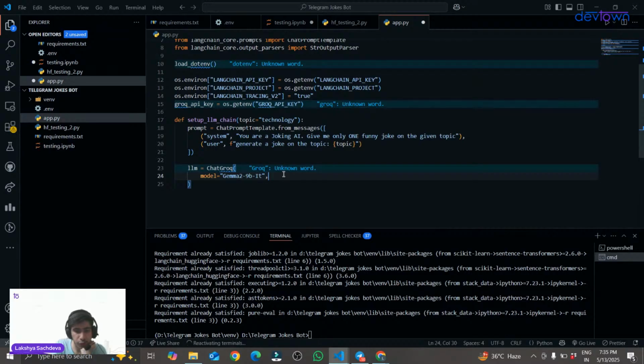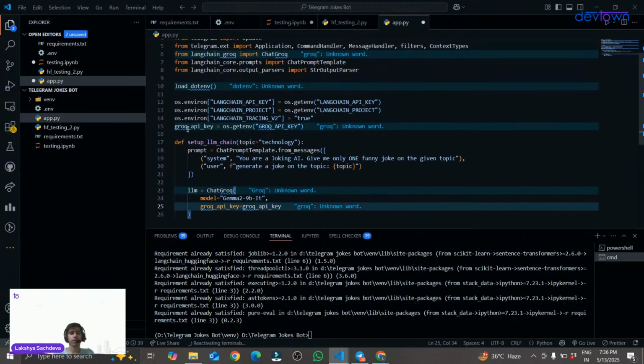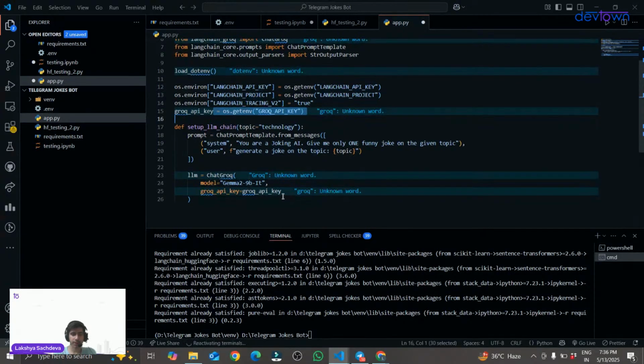The second thing I am going to define in my LLM is my Grok API: groq_api_key is equal to GROK_API_KEY. As I've taken the Grok API key from here and stored it in GROK_API_KEY, I can simply call my API key through it.